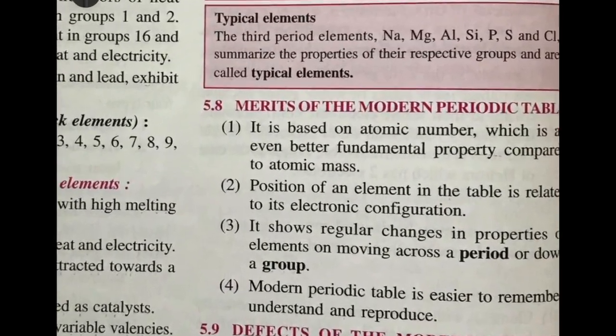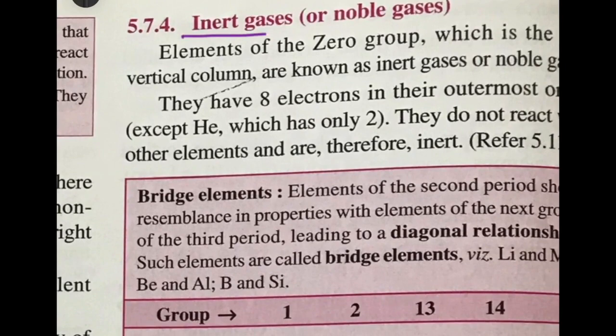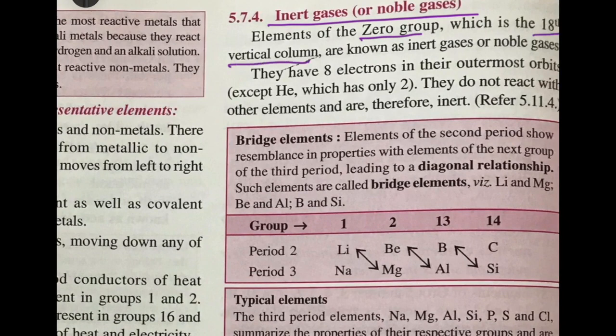Okay, now moving on to the inert gases or noble gases. Elements of the zero group, that is the 18th vertical column, are known as inert gases or noble gases. You know what inert gases are. Their outermost orbit is filled with 8 electrons, exception helium, which has only 2, that is duplet configuration. The remaining inert gases have octet configuration. They do not react with other elements, and that is why they are known as inert.